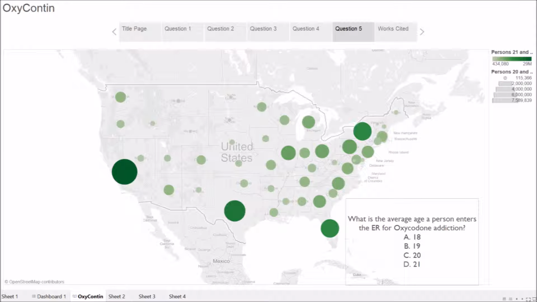You can see that on the East Coast, more people under the age of 21 visit the ER. However, you can see some of the most populous places like California, Texas, Florida, and New York all have significantly higher amounts of 21-year-olds and older who visit. So a good general consensus between the two.